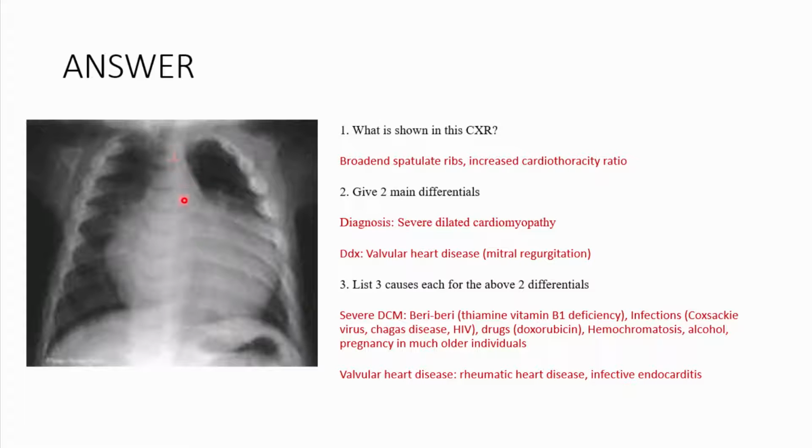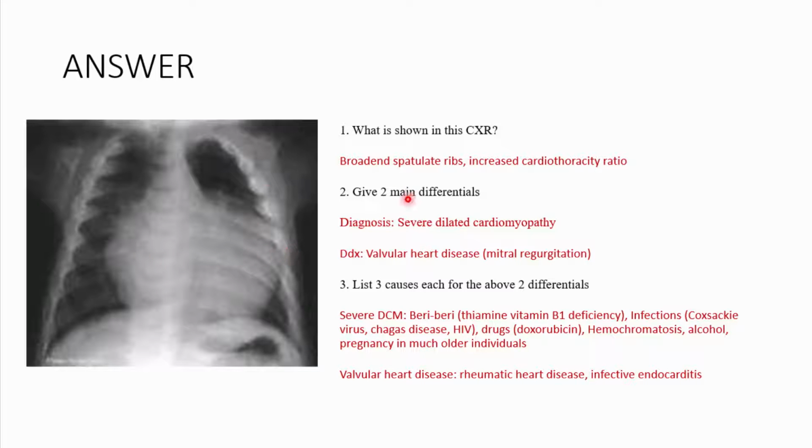So this was an x-ray of a 9-month-old child who had a severely dilated cardiomyopathy. I don't know how it showed up on an internal medicine exam, but anyways, pediatrics is also a branch of internal medicine. So what we can see from this is you have these broadened spatulate ribs that you can see over there, and then of course the cardiothoracic ratio is increased, so there's cardiomegaly here.